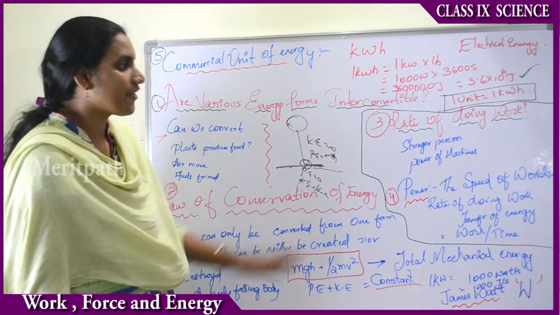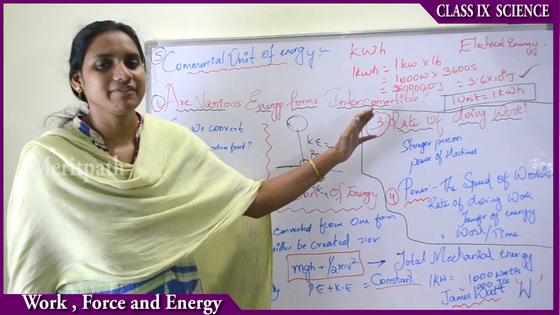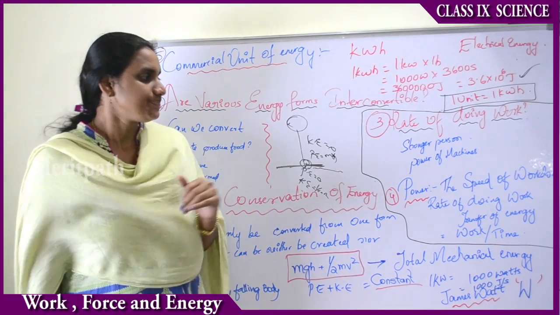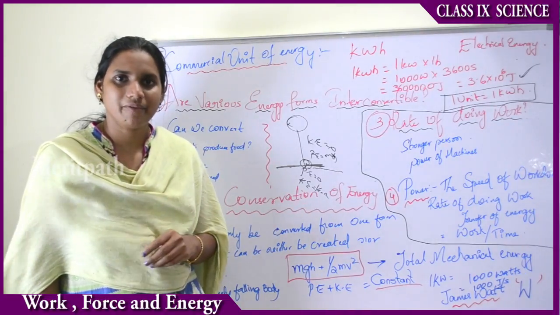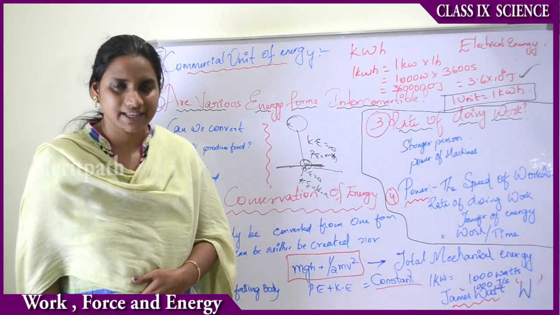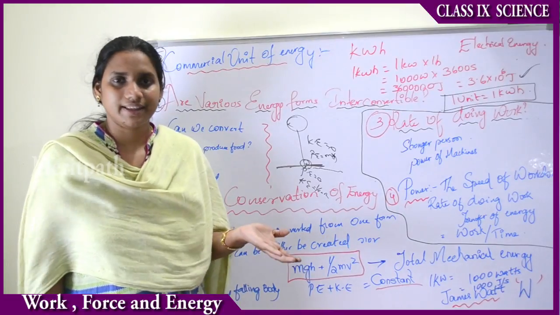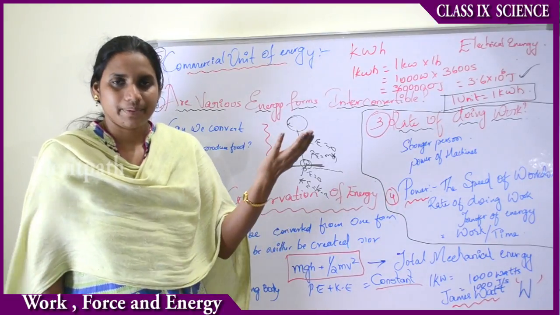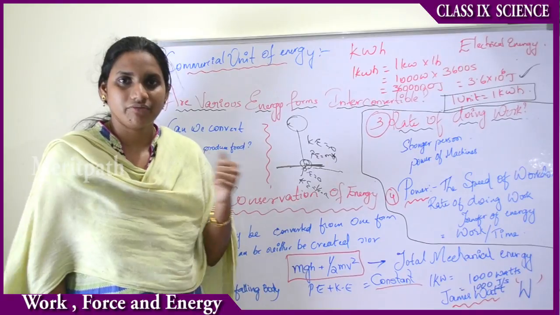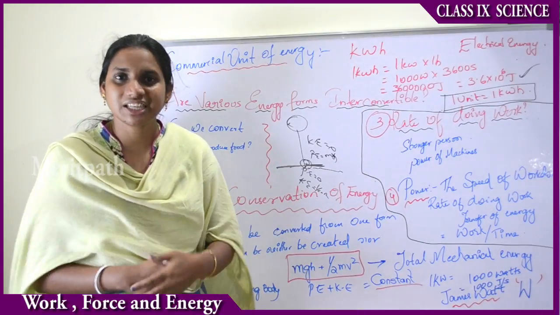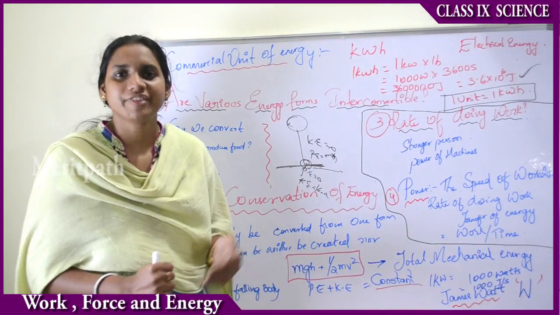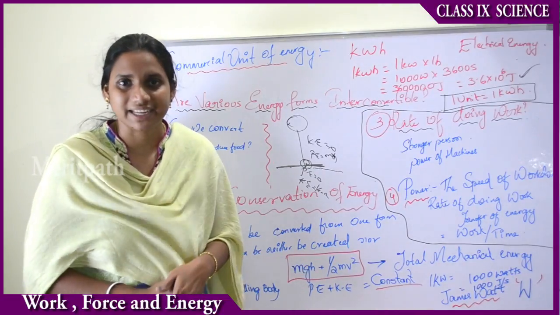Therefore we can say the rate of doing work. Let us deal with the point that is rate of doing work. Let us take two persons of the same weight, that is 30 kgs, and we keep a running race. One person will reach the destination within 15 seconds and another takes around 30 seconds, right?